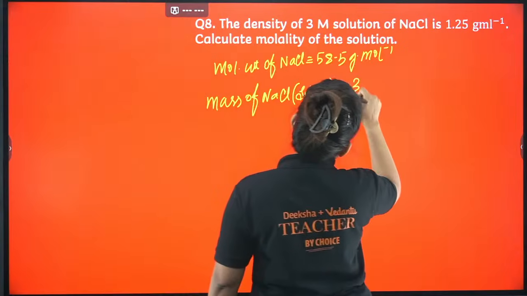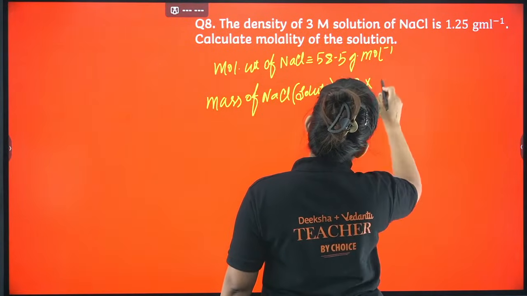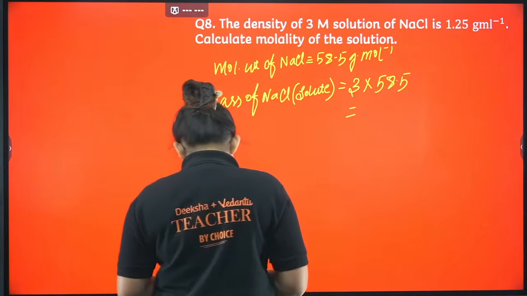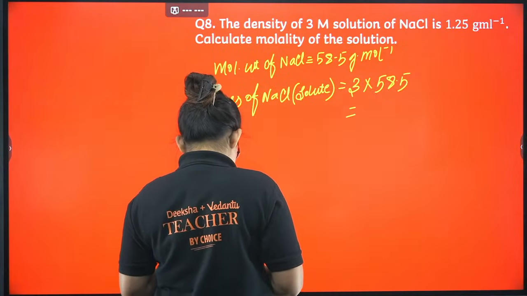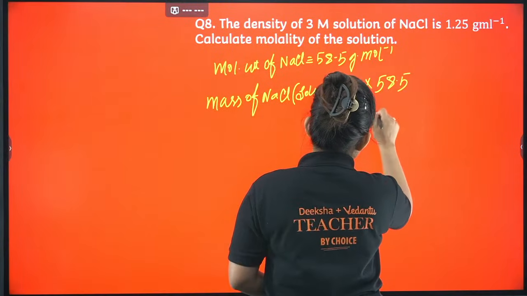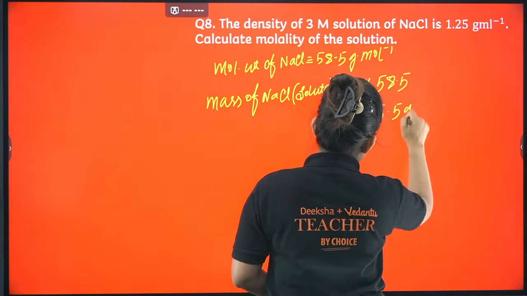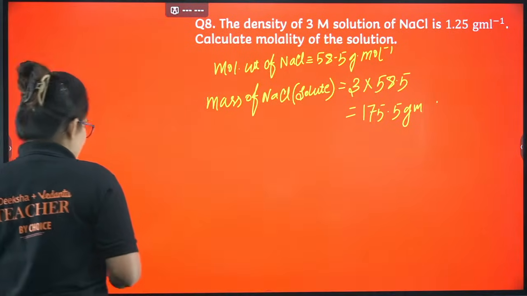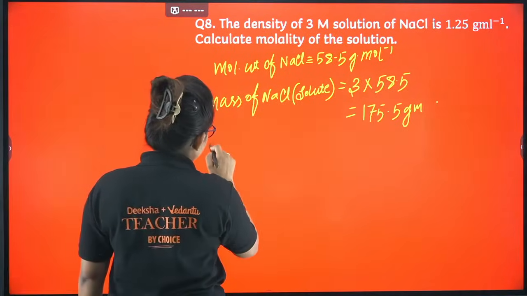So 3 moles, 1 mole means 58.5 grams, so 3 into 58.5 grams. If you calculate this, just give me a minute, it will give you 175.5 gram, right? Now the mass of the solute we found.